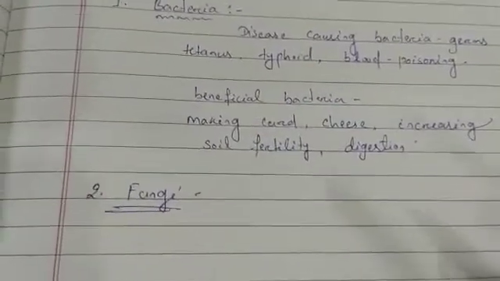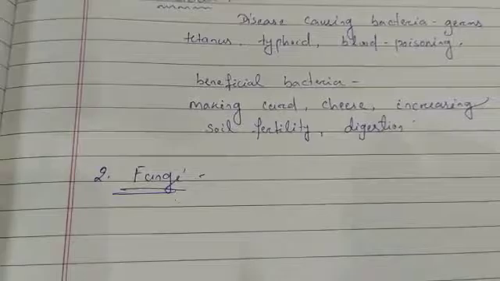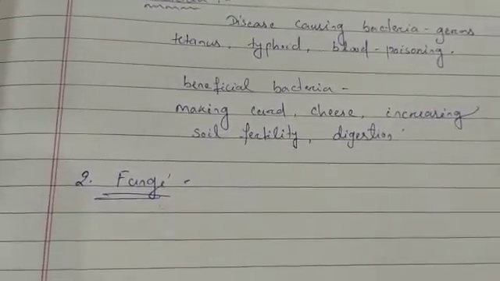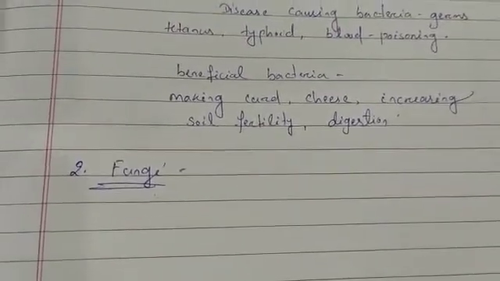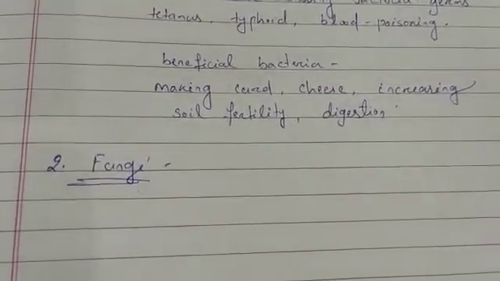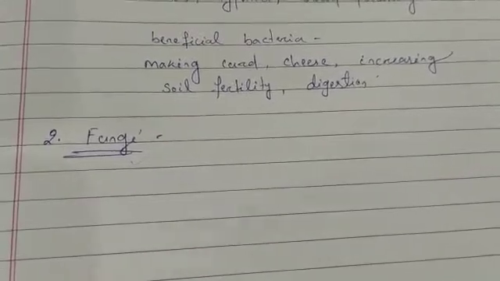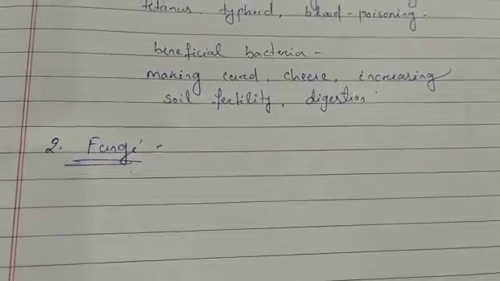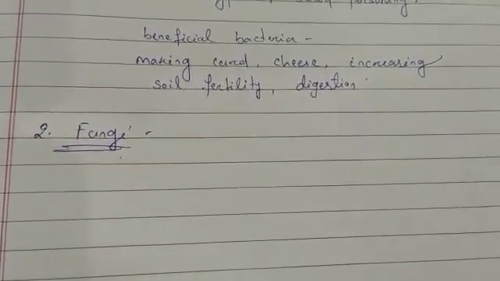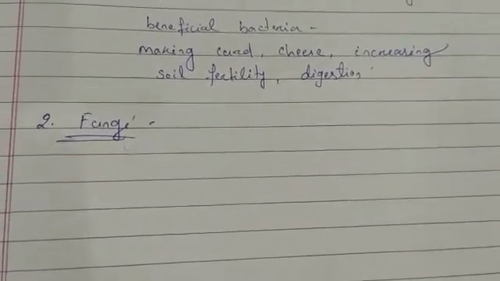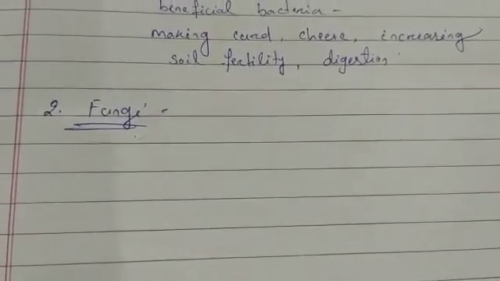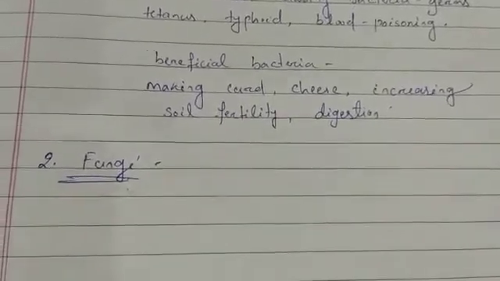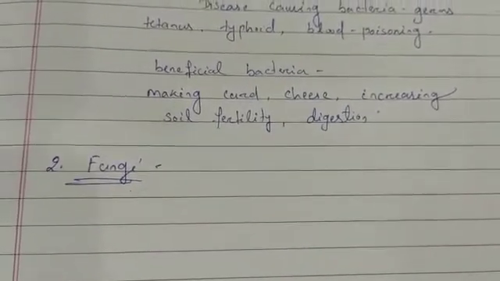So the next type of microorganism is fungi. After bacteria, the next type of microorganism is fungi. Many people say that fungi are mushrooms and toadstools, but these are not fungi. These are just the visible parts of the fungi. Most of the fungi are microscopic. That means we can't see them with our naked eyes. We can see them only with the help of a microscope.